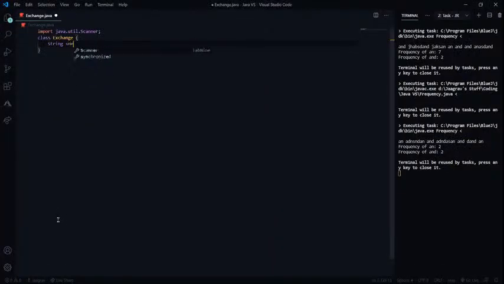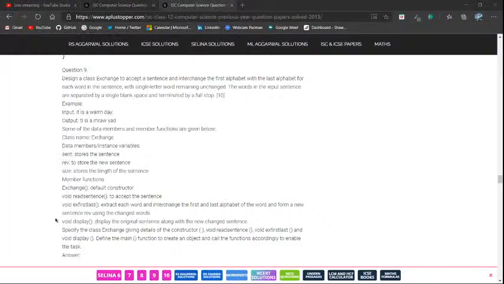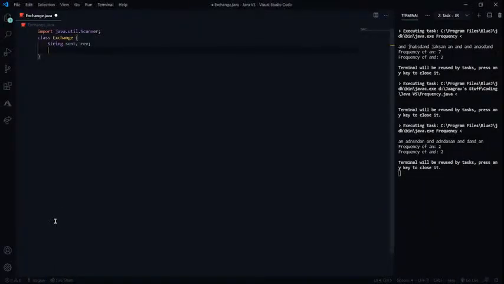So String sent, is that what it is? Yeah, it says sent, rev, and the other one is size, which is basically going to be an integer, I presume. So int size. And yeah, that's it. I'm going to put the constructor over here, because it says that we need a constructor, Exchange. So Exchange, and now I'm going to put this over here.